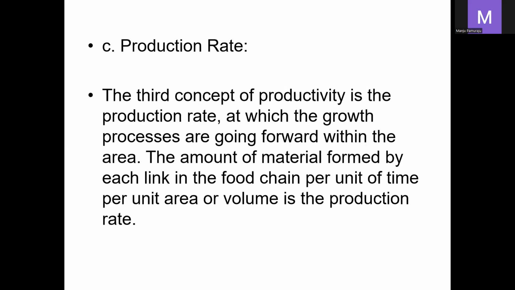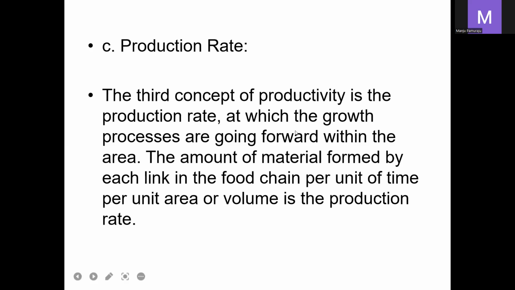Next one is the production rate. The third concept of productivity is the production rate, at which the growth processes are going forward within the area. The amount of material formed by each link in the food chain per unit of time per unit area is the production rate, meaning the amount of energy which is passed from one trophic level to another.